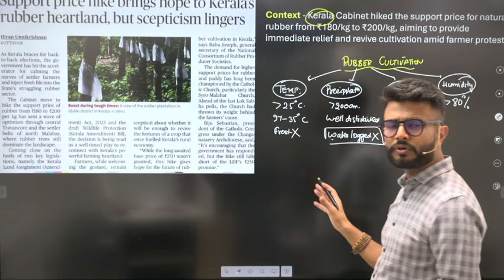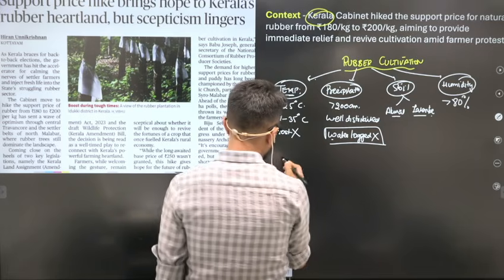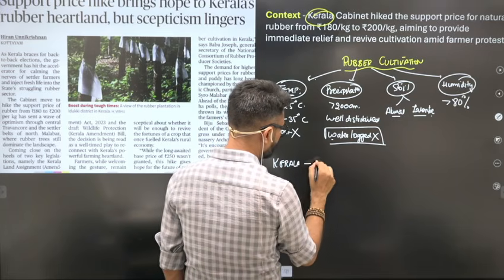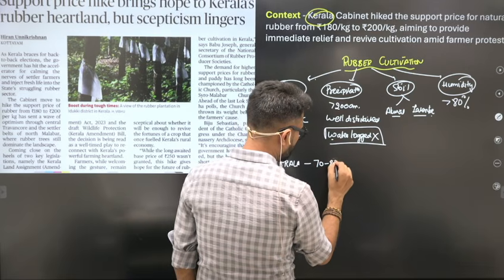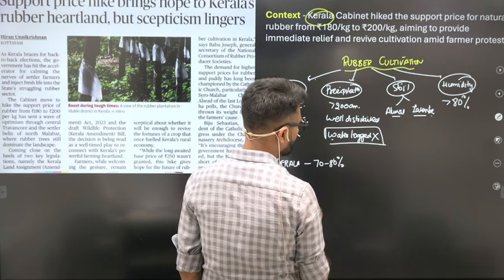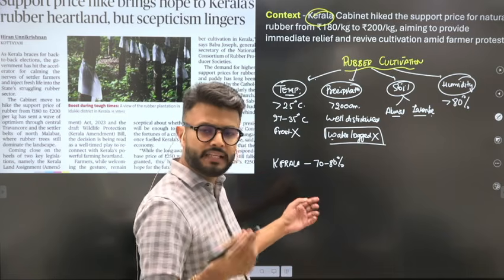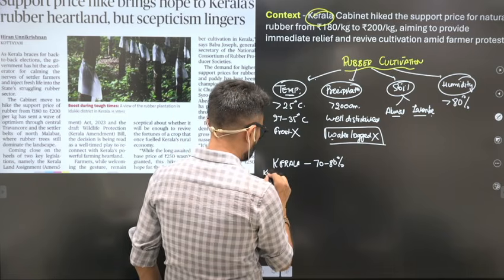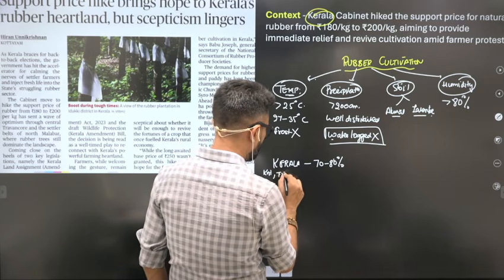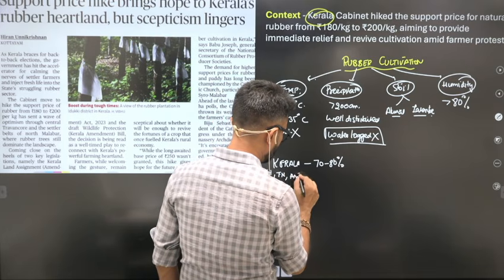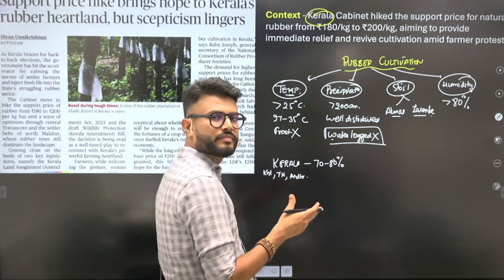If we have to talk about production and distribution, in India, Kerala is the leading state. Kerala is responsible for around 70 to 80% of the total rubber production in India. Along with Kerala, the nearby states, that is Karnataka, Tamil Nadu, then Andhra, also have rubber.